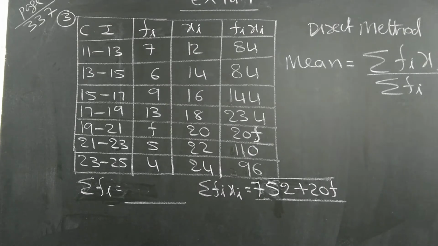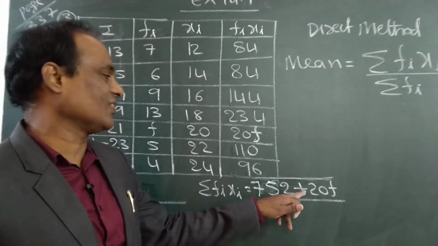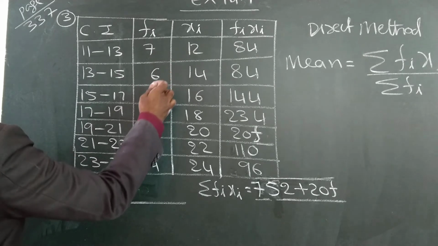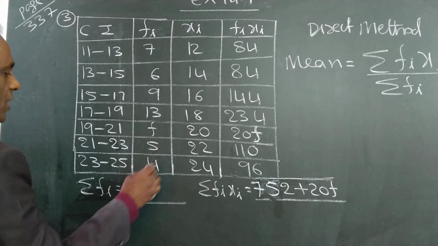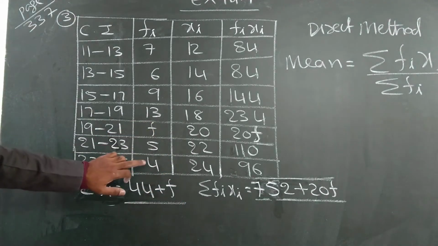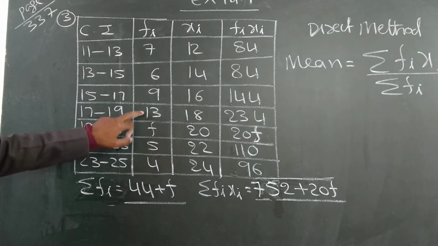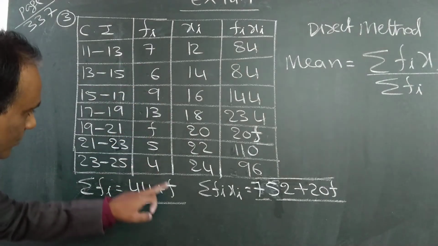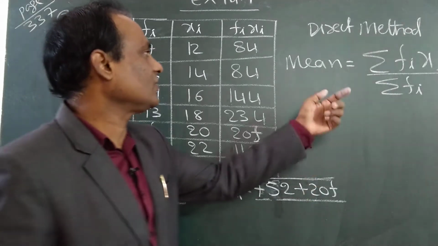Okay, 752. You can't add 20F. 20F is a different number, so keep it as it is, plus 20F. What is this? 7 plus 6, 13, 22, 35, 40, 44 plus F. See here, 4 plus 5, 9, 9 plus 13, 22, 31, 37, 44 plus F. F is separately written. Now write this in the formula.